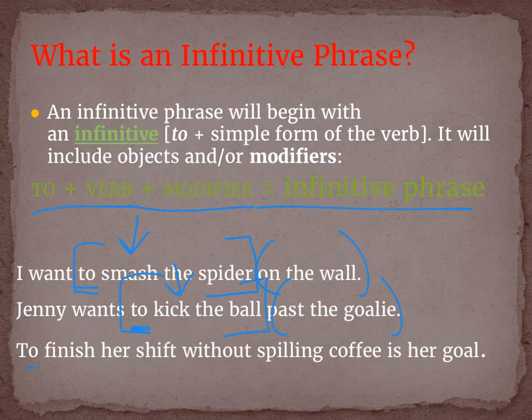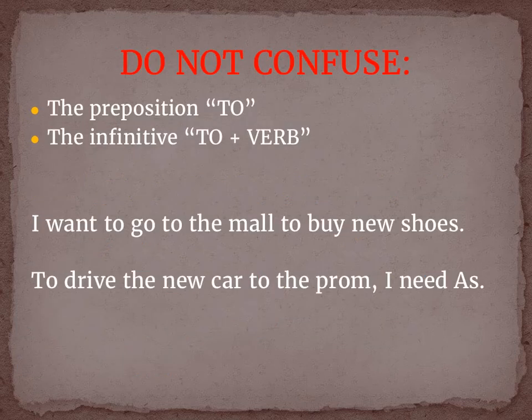I see the word to begin with. I see that the word finish is following the word to. Therefore, I have what's called an infinitive, to finish. But once again, I need to check to see if I have an infinitive phrase. To finish what? Her shift is an infinitive phrase. Without what? Spilling coffee is a traditional prepositional phrase.